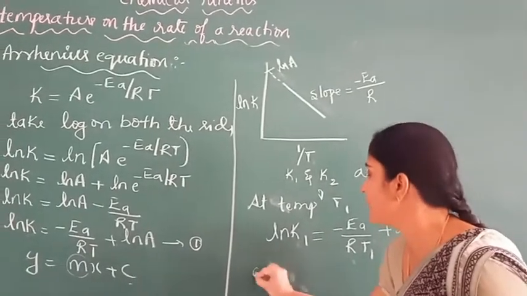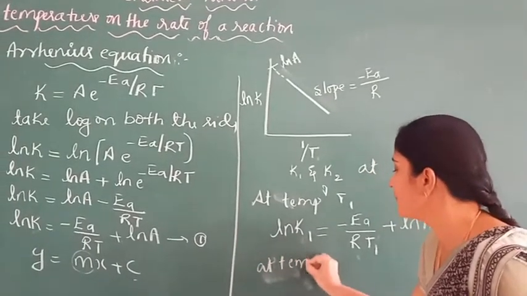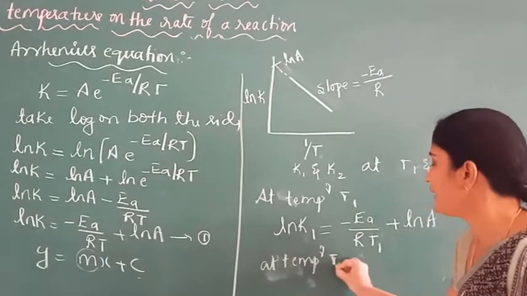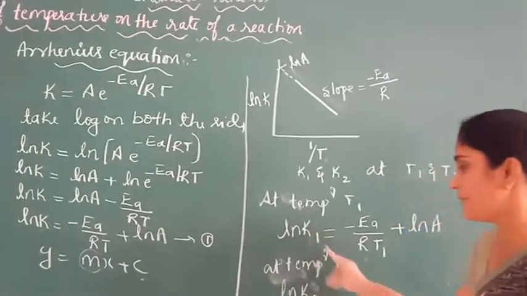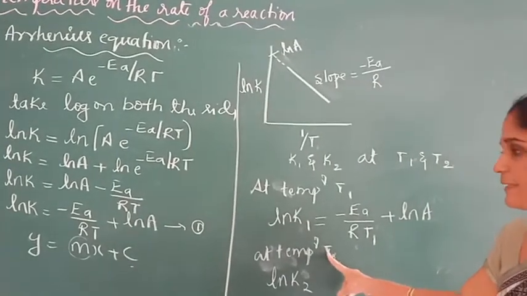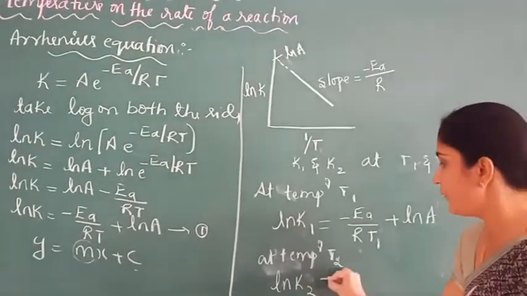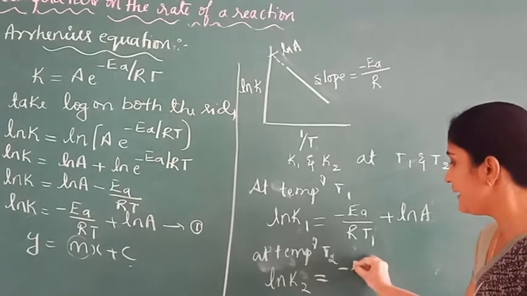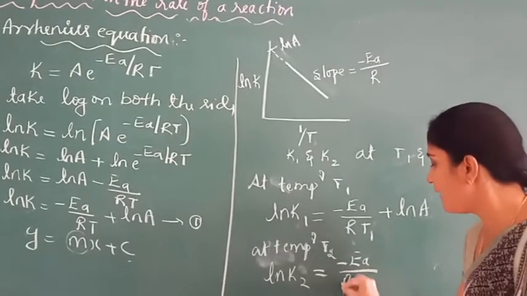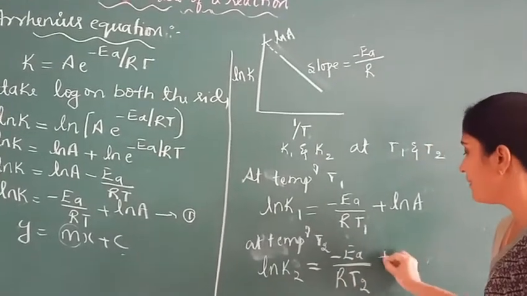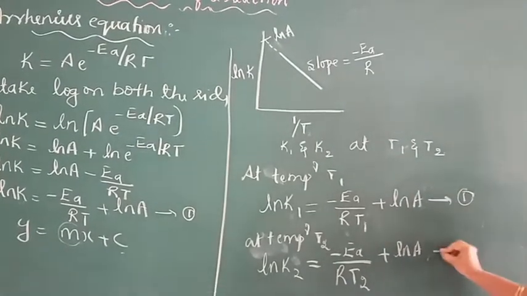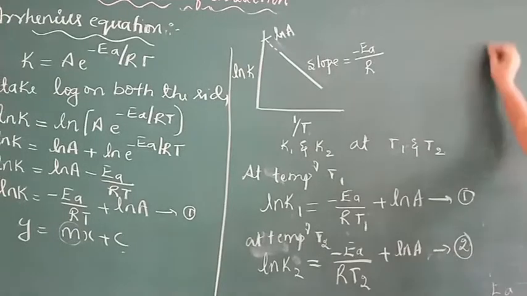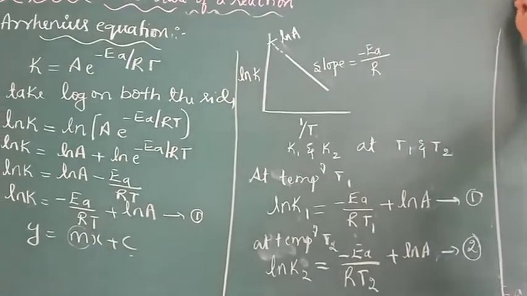Similarly at temperature T2, the rate constant is K2. Therefore ln K2 equals minus Ea divided by R T2 plus ln A. Call the first equation number 1 and this equation number 2. Subtract equation 1 from equation 2.